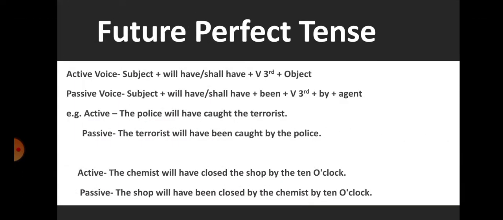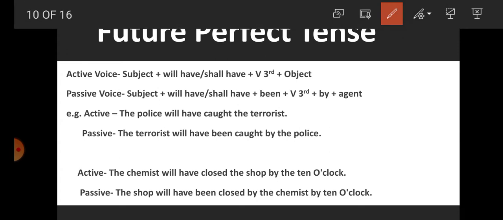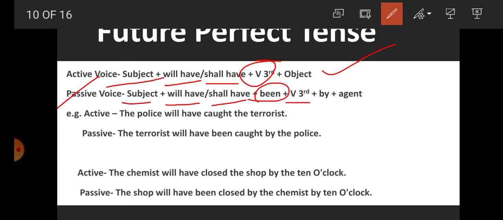Now next one, future perfect tense. There is no rule for future continuous tense to change from active to passive. It's rare. So future perfect tense we can change here, student. Active voice. What is the structure of active voice of future perfect tense? Subject, will have or shall have, then verb third form, and then the object. What will be the passive here? Subject, will have, shall have, and then been, and then the verb third form, then preposition by, and then the agent, means the passive object.